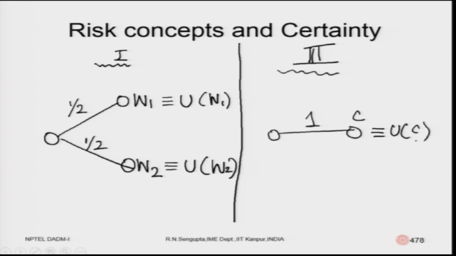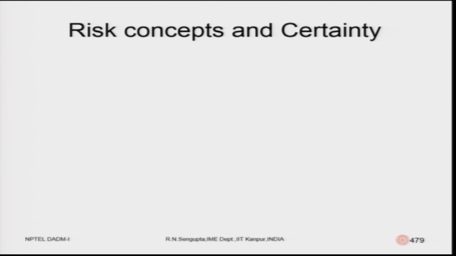So, this is the scenario, and then I will draw it in order to denote the risk averse person, risk neutral person and the risk liking or seeker person. I will use 3 different colors.